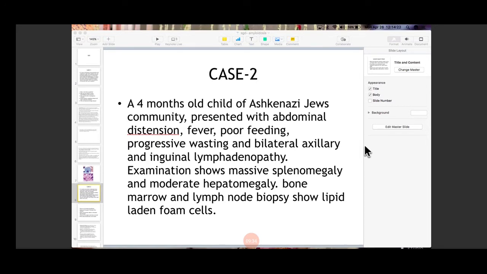Yes, you can type Niemann-Pick disease. Very good, Naveen, Pooja and Mohit. This is Niemann-Pick disease. Gaucher's disease presents with late onset. If it presents in early childhood, mainly in infants, it leads to progressive CNS involvement followed by death. And if an elderly patient presents with such symptoms, then we suspect Gaucher's disease. But if we see a child presenting with such symptoms, hepatosplenomegaly, failure to thrive, and everything, that means we are dealing with Niemann-Pick disease.